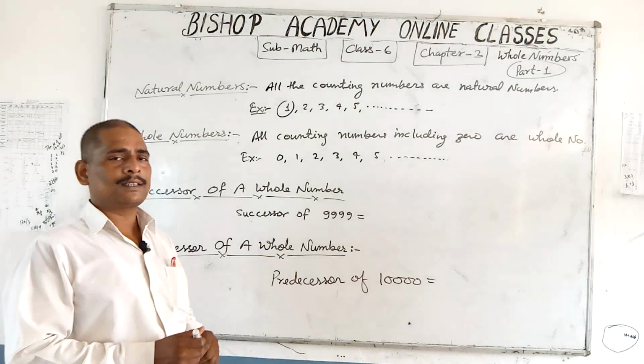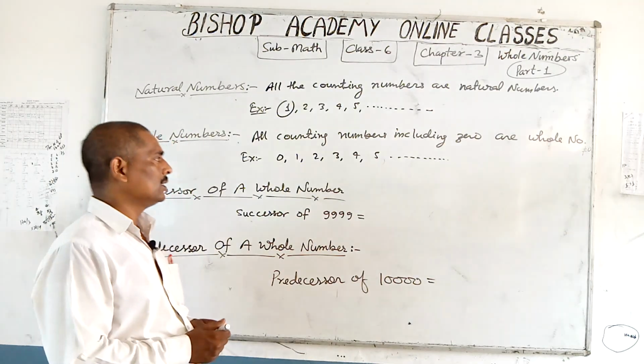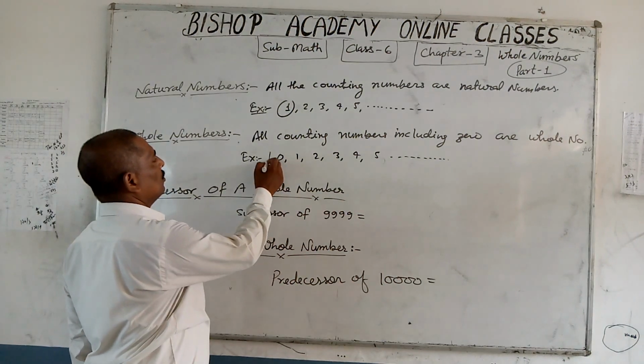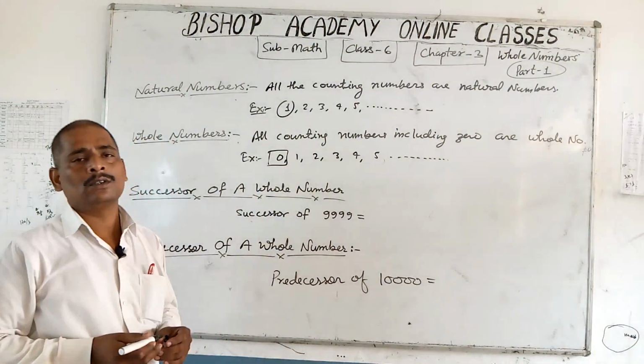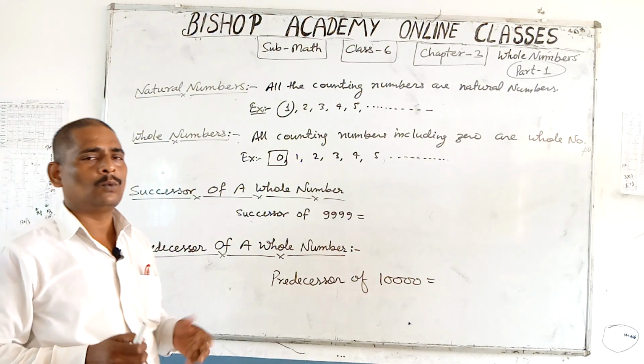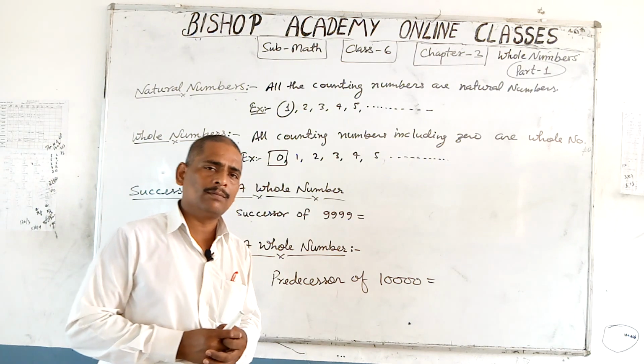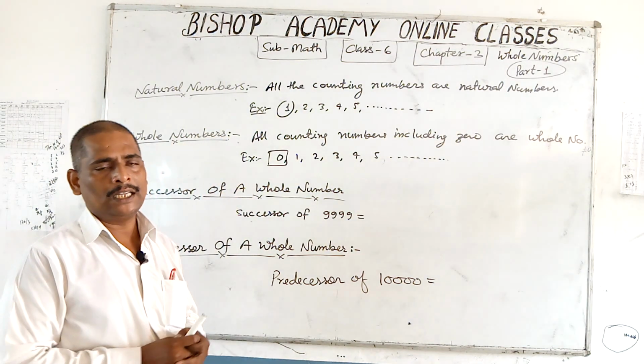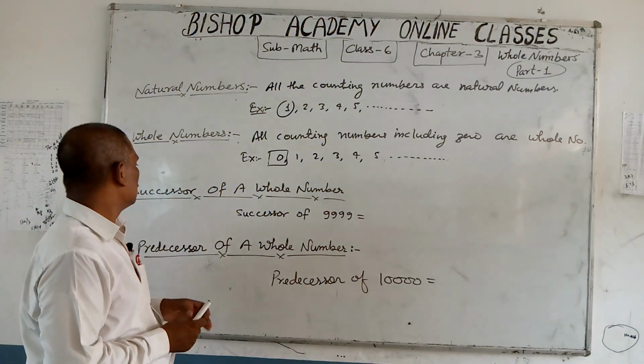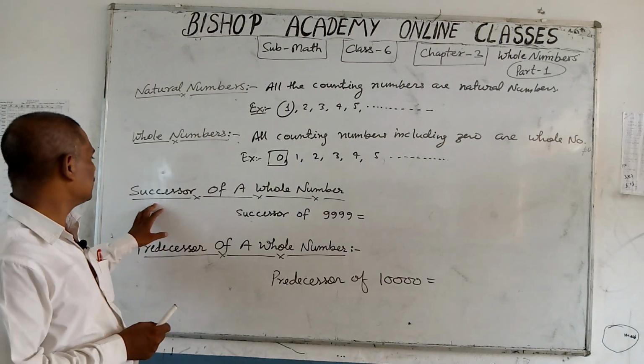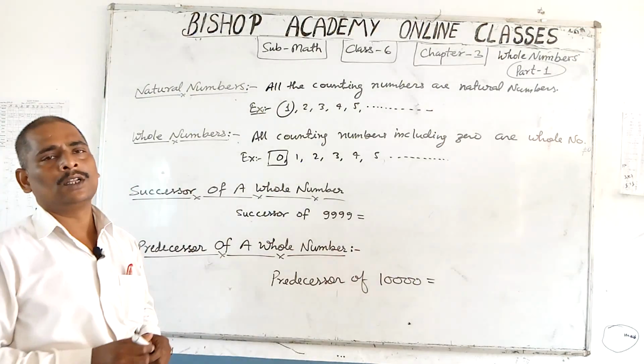Here, if we discuss the smallest whole number, you say that 0 is the smallest whole number. But what is the largest whole number? We say that infinite. Understand? Next point, successor of a whole number.